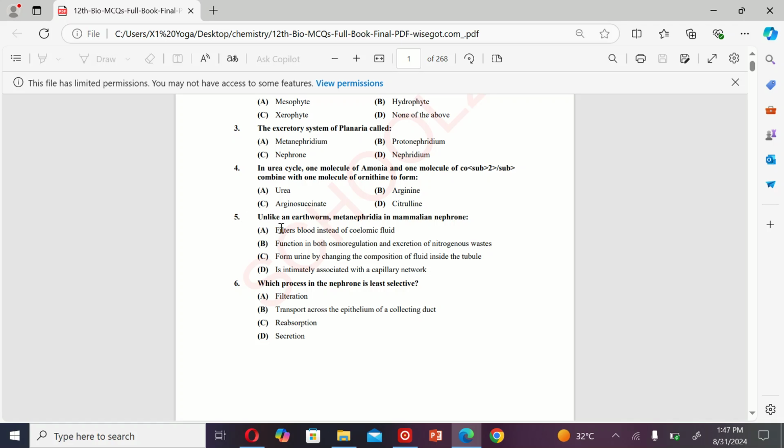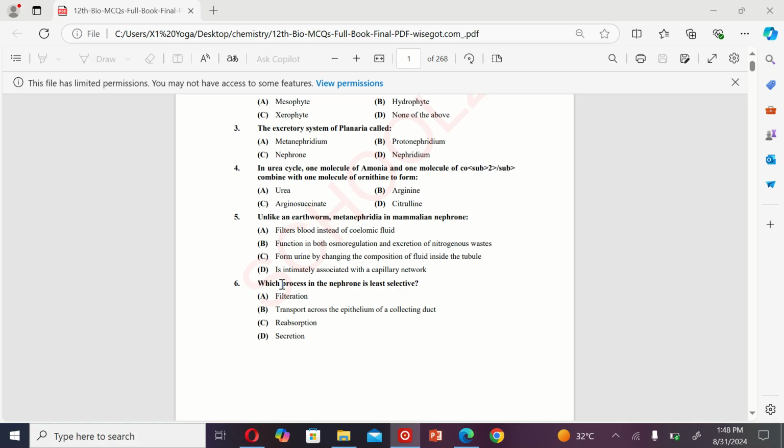The next MCQ is: unlike in earthworm, metanephridia in mammalian nephron, A. Filters blood instead of coelomic fluid, B. Function in both osmoregulation and excretion of nitrogenous waste, C. Form urine by changing the composition of fluid inside the tubule, and D. Is intimately associated with a capillary network. So the correct option is A.